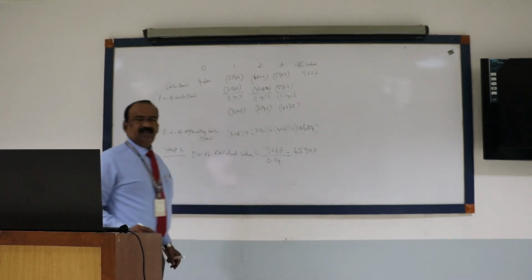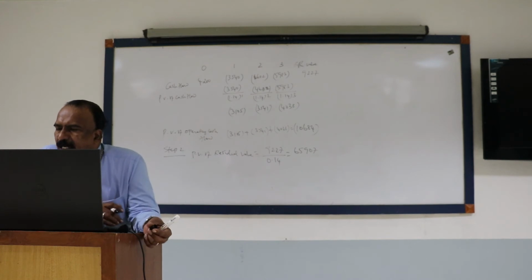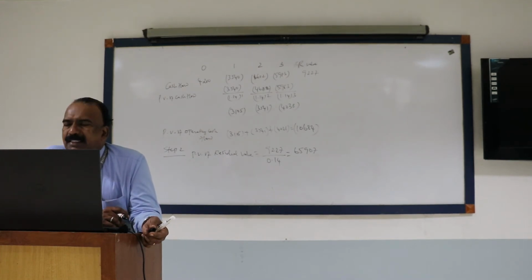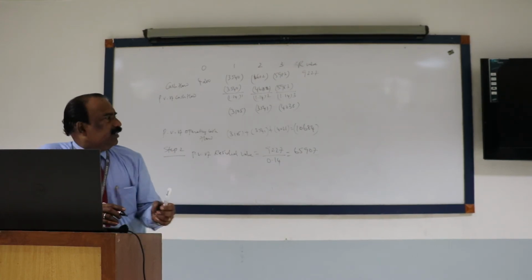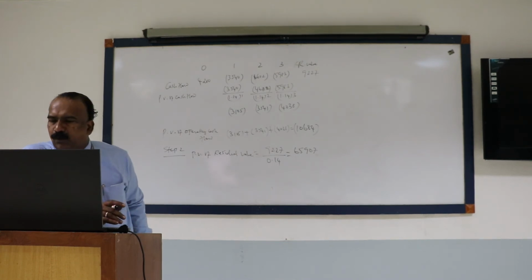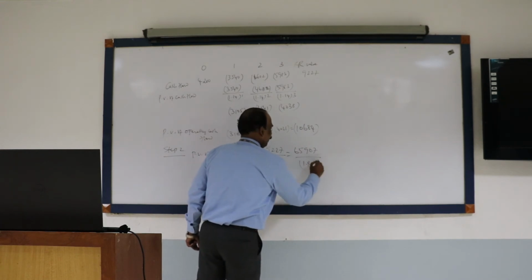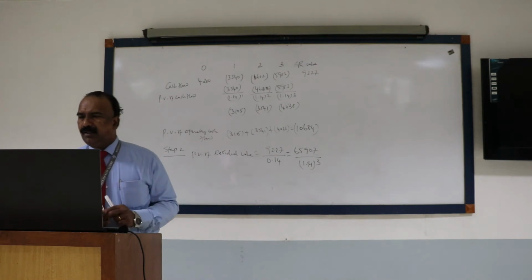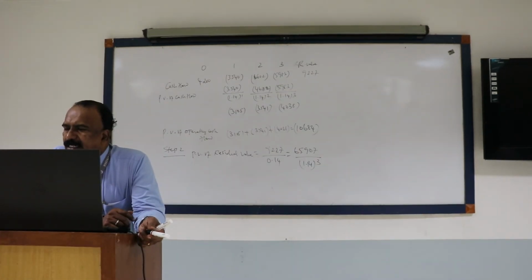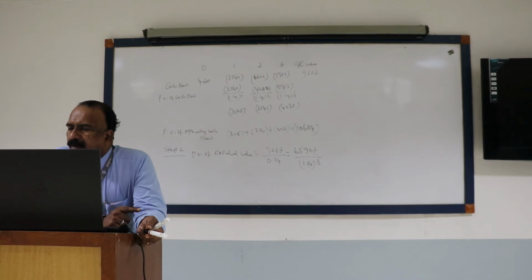65907. Then we'll have to calculate the present value, that is 1.14 par 3. You have a 3-year strategy period. So 65907 divided by 1.14 par 3. That will give us the present value of the residual value. Sir, is it par 3 or par 4, sir? 3. Because strategy period is only 3, so you calculate only for 3 years.